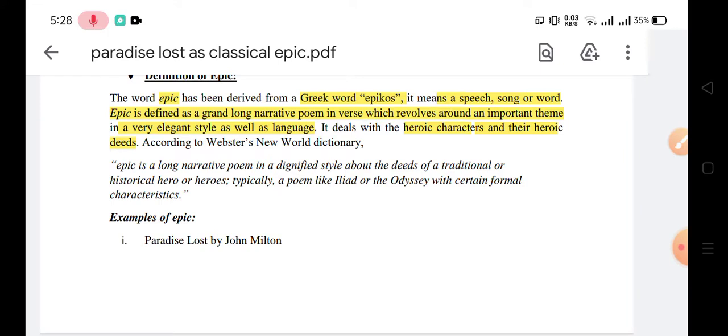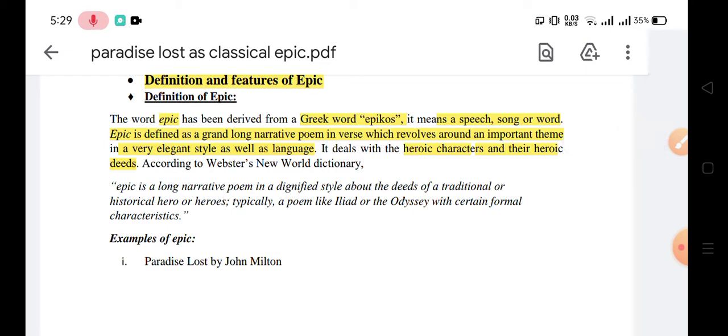So let's begin with the definition of an epic. You already know Paradise Lost is an epic poem written by John Milton, and we'll see what an epic is, its definition and features. The word epic is derived from the Greek word epikos, which means speech, song or word. An epic is defined as a grand, long narrative poem in verse form which revolves around an important theme or incident, in a very elegant style as well as use of language. Heroic characters are there, and the poem portrays their heroic deeds.